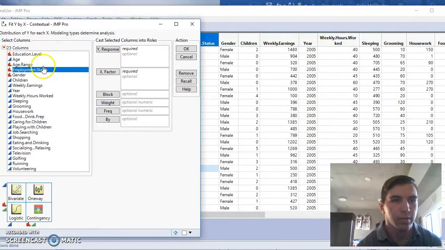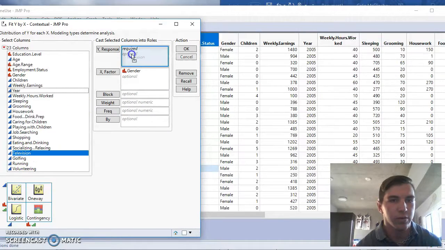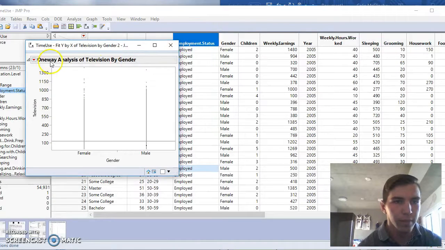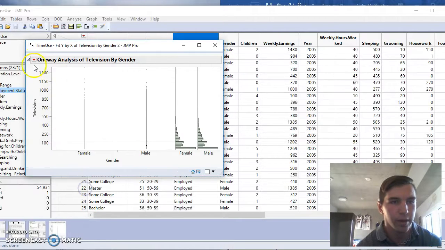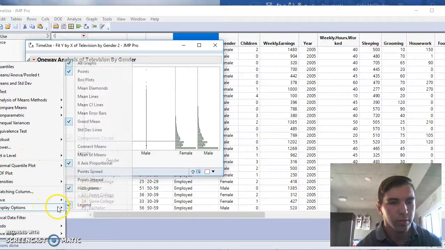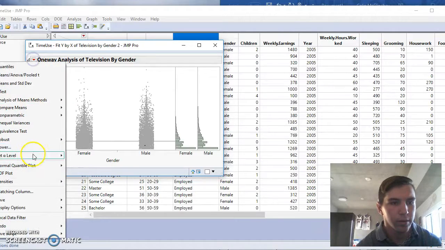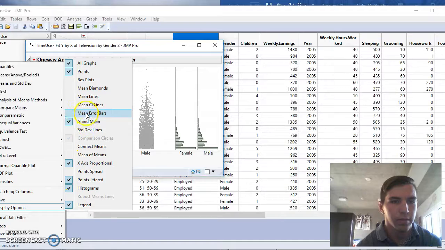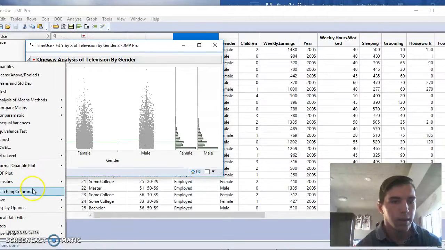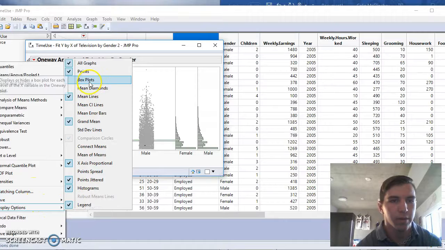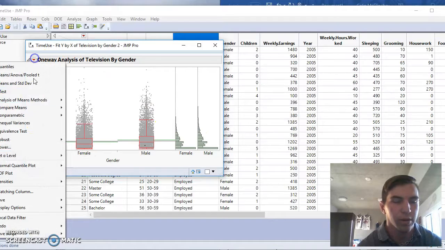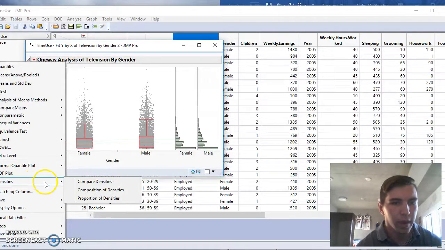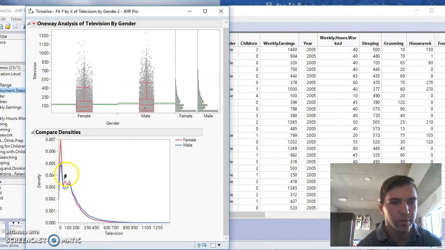And then when we go into the fit y by x module for the EDA, we put television as the response and gender in the x factor. We need to check the display options and add histograms, and also points jittered, and mean lines, and box plots. And we see that the box plots are pretty similar, the histograms are pretty similar, and when we compare the densities, they're also pretty similar.